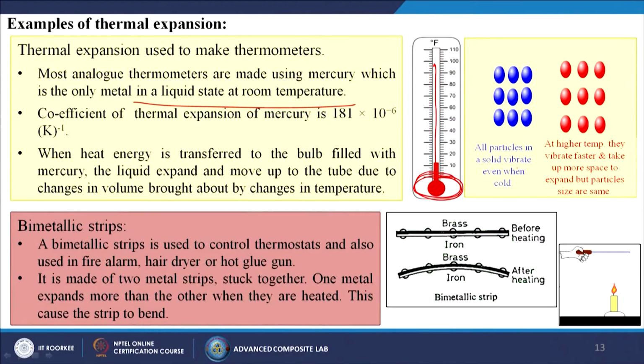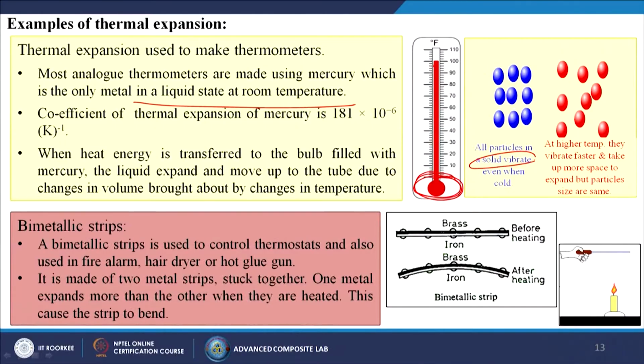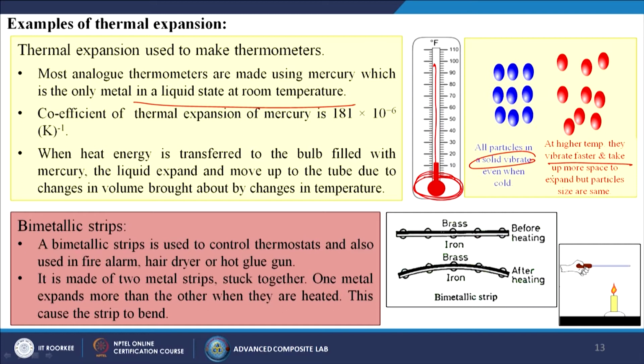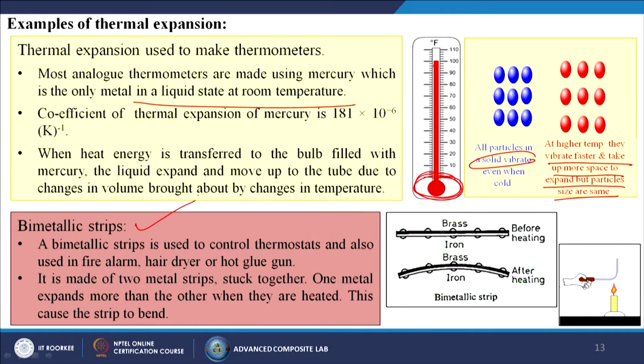When the material is at room temperature or in cold conditions, all the particles in the solid vibrate, but at higher temperature they vibrate faster and take up more space, so the solid expands, but the particle size remains the same. So the particle size is not changed, only the vibration of the particles is increased. Now we are going to give another good example, called the bimetallic strip.